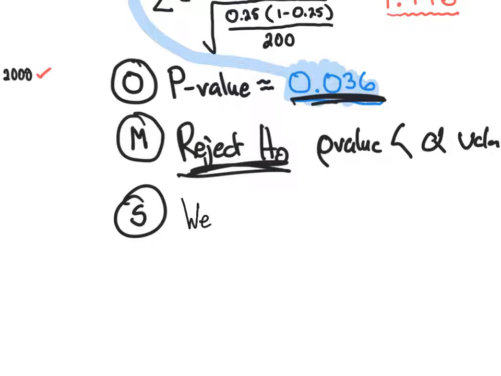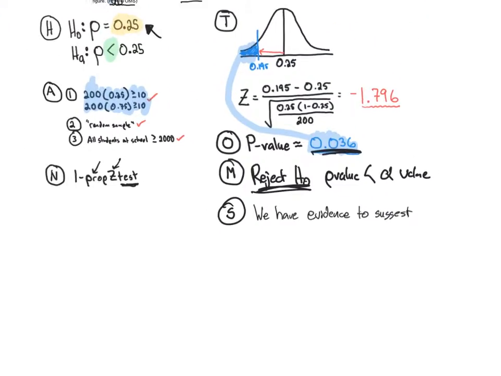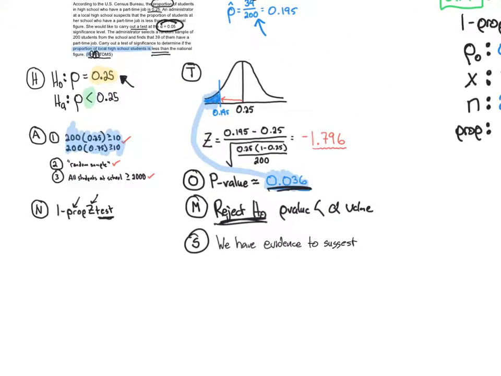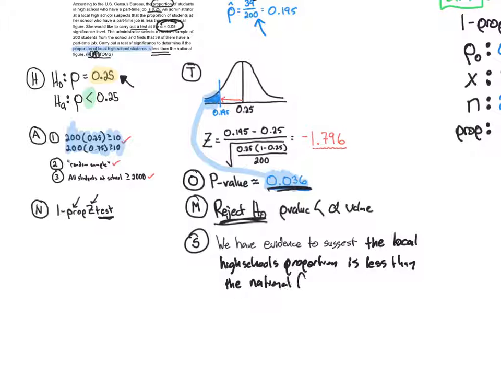So we'd say this: we have evidence to suggest, really we're going to suggest the alternative hypothesis, but put it into words, I'm just looking at the words up here, that the local high school's proportion is less than the national figure. And there we got it.